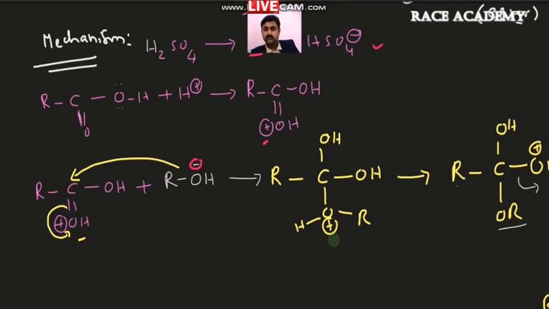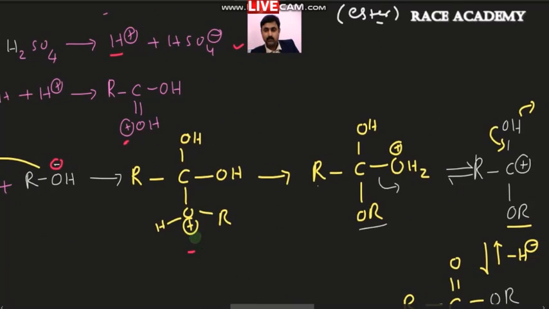After that, we have prepared this compound. In this compound, we sent one of the oxygen hydrogens to this OH, and that OH became OH2. In that, oxygen got a positive charge.